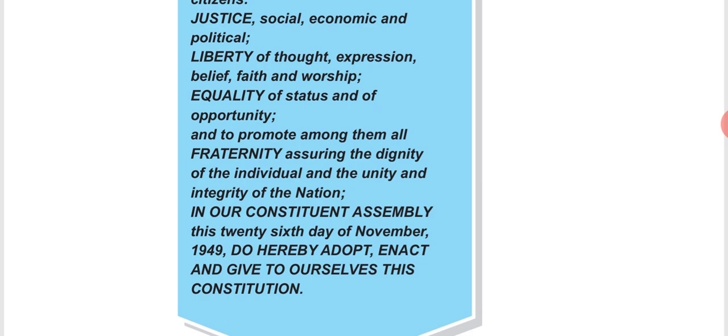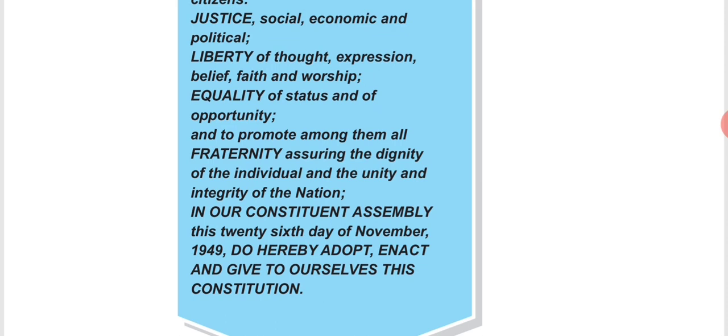Then further it is stated: in our Constituent Assembly. Now what is a Constituent Assembly? A Constituent Assembly is a body formed with the help of a group of people who are elected representatives, and they are assembled together in a group for the purpose of drafting a constitution or making any changes in the constitution.